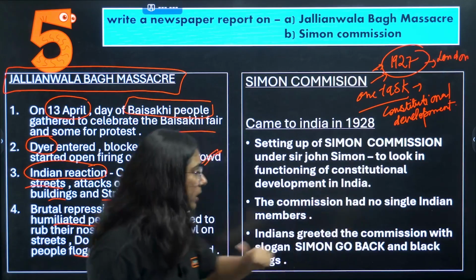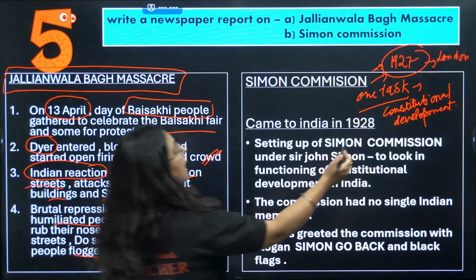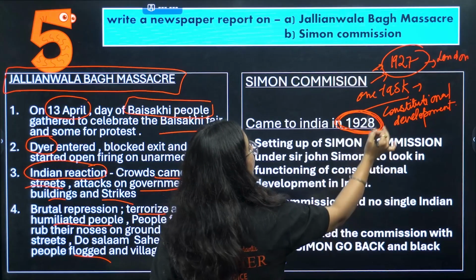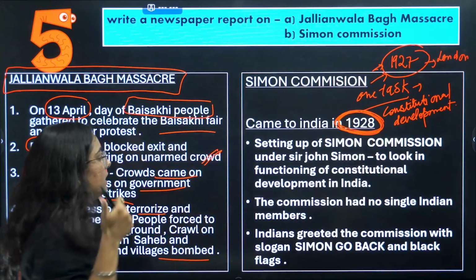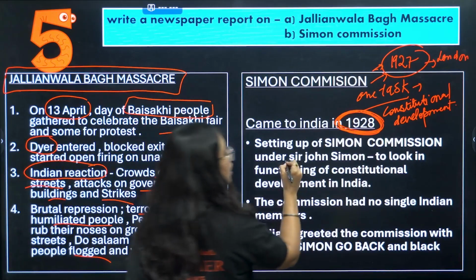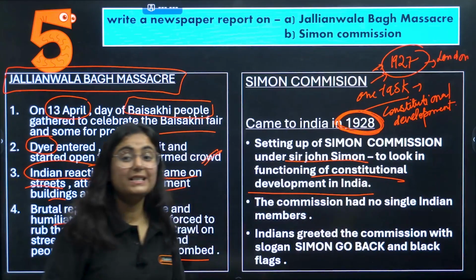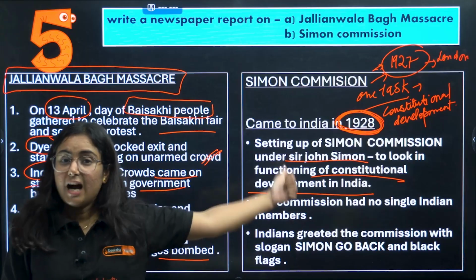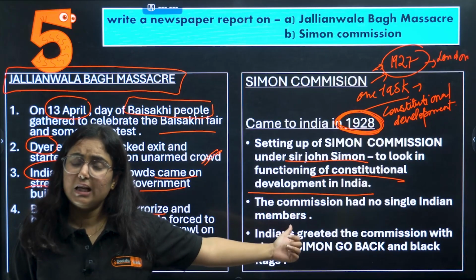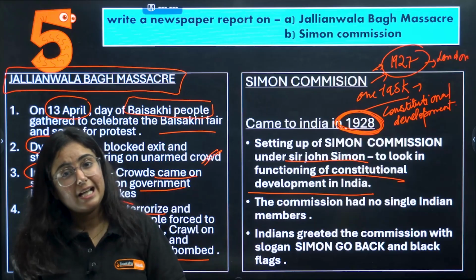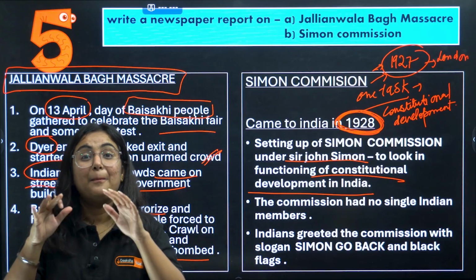Okay, now what happened? It came to India in the year 1928. So, pay attention to this difference of years. It came to India in 1928 under Sir John Simon to look into constitutional development in India. But a very strange thing is here. They are going to make the constitution for India. They will be suggesting the constitutional development for India, but the members within this committee were only Britishers.